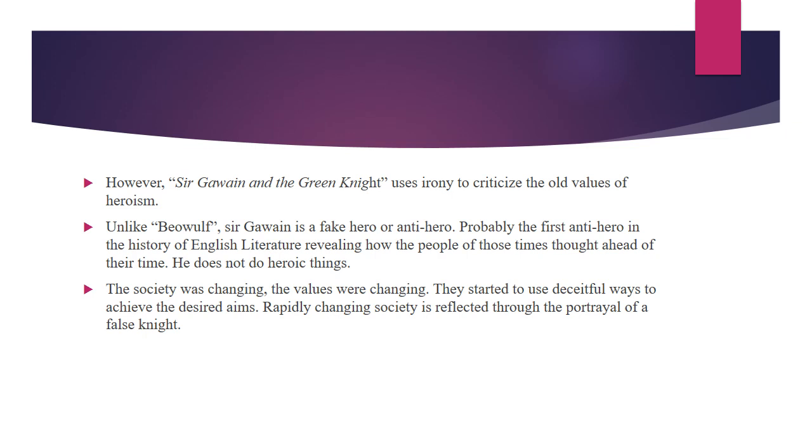So probably for the first time, the concept of the anti-hero was used in this text of the Middle Ages, and it reveals how the people of those times thought ahead of their time. This person, Sir Gawain, does not do any heroic things. So it means the society was changing, the values were changing, people started to use deceitful ways to achieve their desired aims, and the rapidly changing society is reflected through the portrayal of a false knight in this poem.